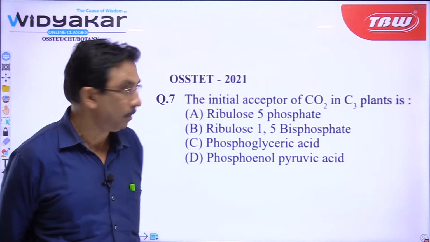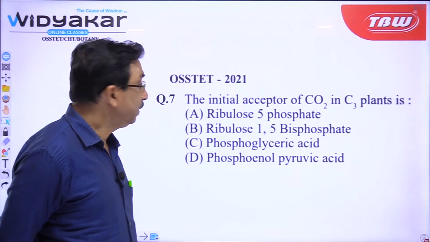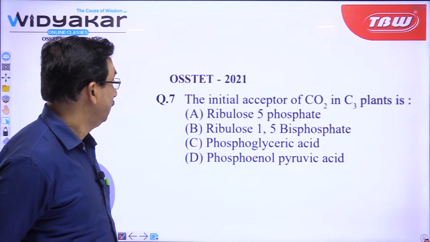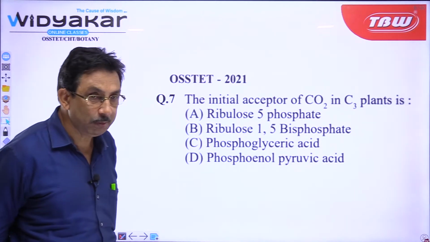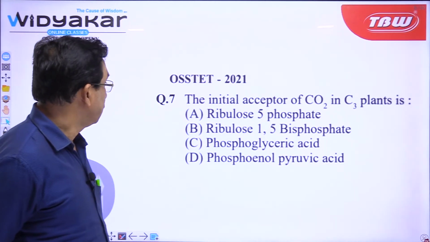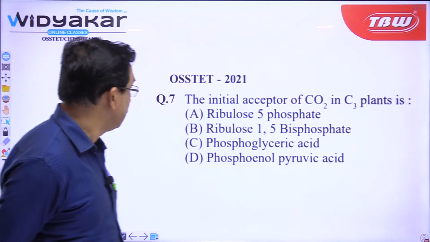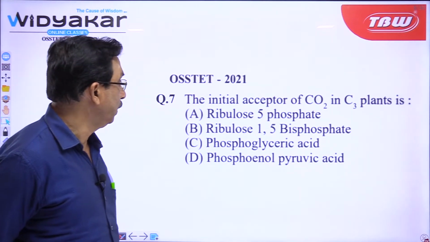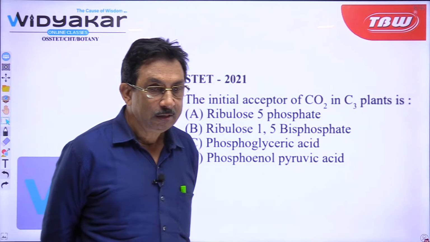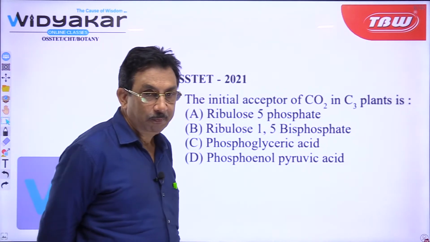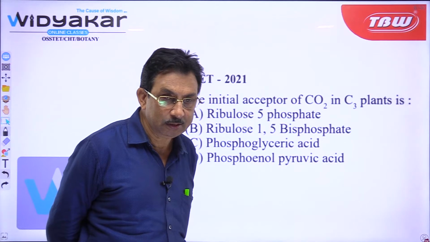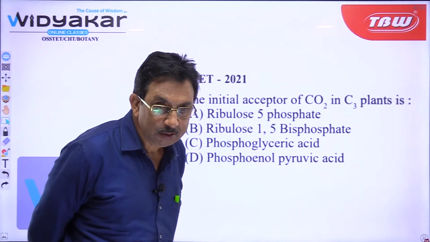Question number 7. The initial acceptor of carbon dioxide in a C3 plant is: ribulose 5-phosphate, second option ribulose 1,5 biphosphate, C phosphoglyceric acid, and phosphoenol pyruvic acid. Answers we have already received.